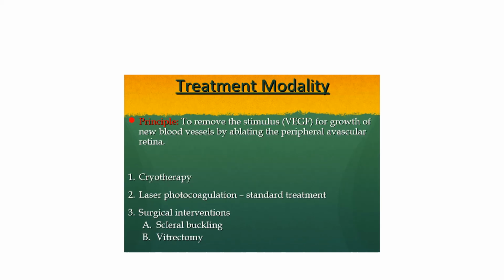Treatment modalities available. The principle is to remove the stimulus VEGF for growth of new blood vessels by ablating the peripheral avascular retina. Now the avascular retina is the source of VEGF. If we destroy the avascular retina, the source, that VEGF production will stop and further neovascularization will not take place. So what are the modalities that we use? One is cryotherapy. Then laser photocoagulation, which is the standard treatment. And third is surgical intervention, wherein we do scleral buckling or vitrectomy.